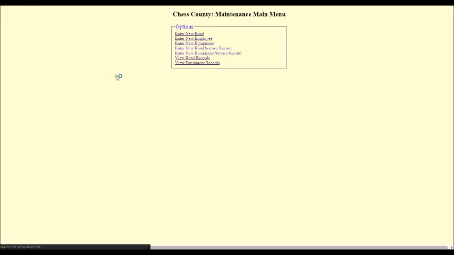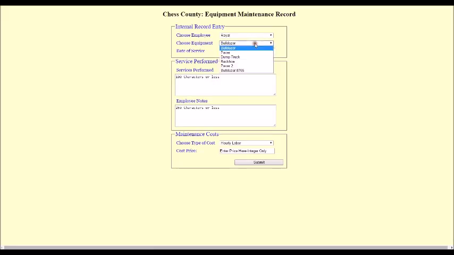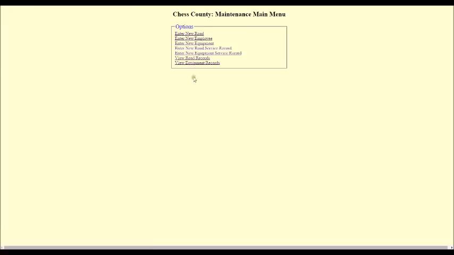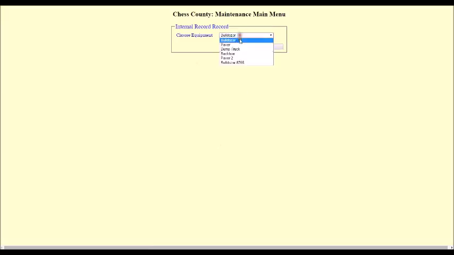But if we go back to main menu, we can enter new service equipment record, and let's say we want to do paver 2, and we'll put in on the 25th that they changed hydraulic fluid, and there's no employee notes. Used some parts. The hydraulic fluid was $75, and we hit submit, and that'll add records for that. And then we can go look at the equipment records and come down here.